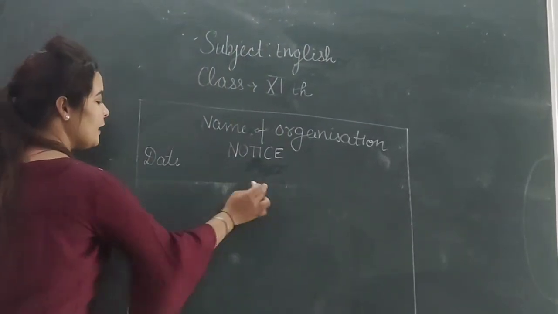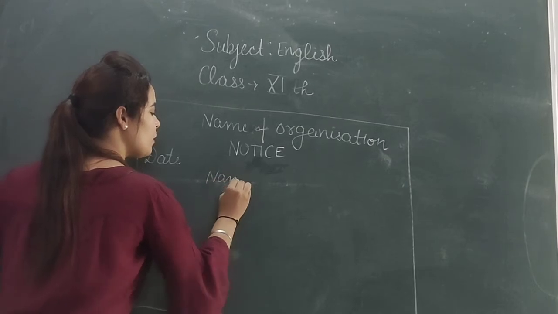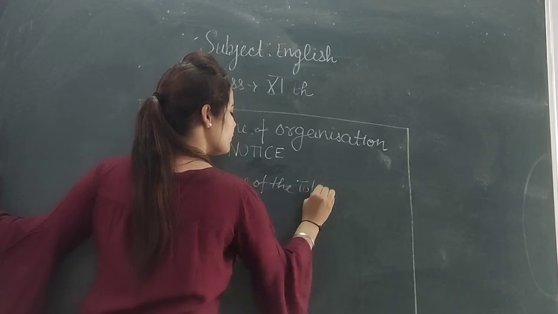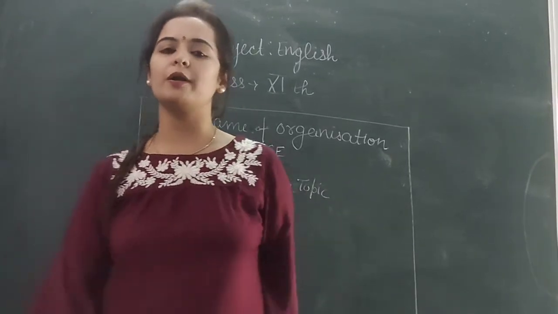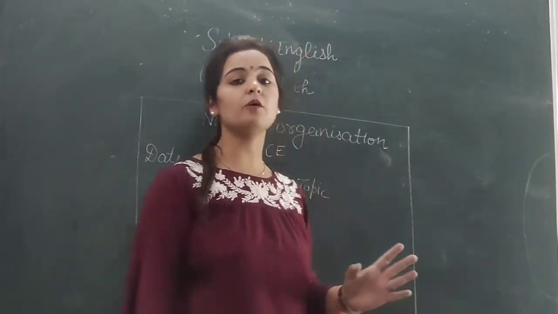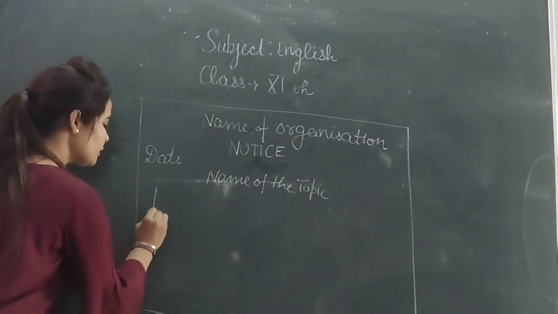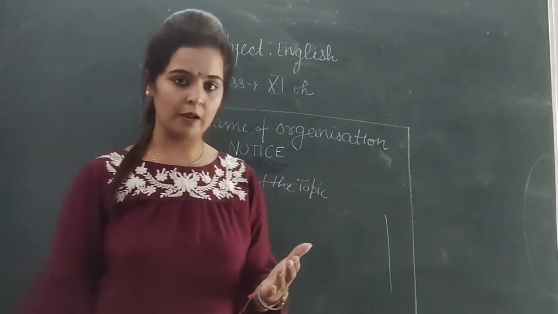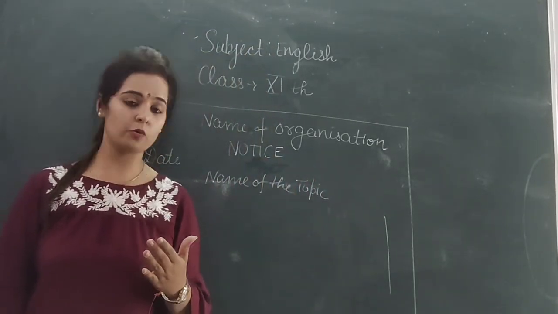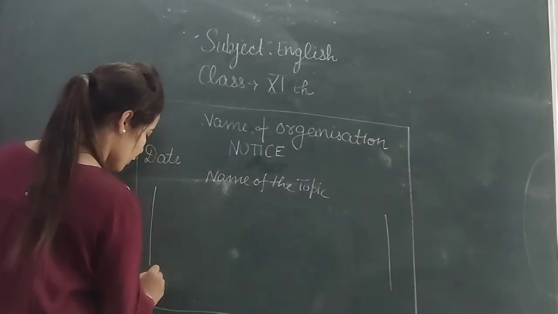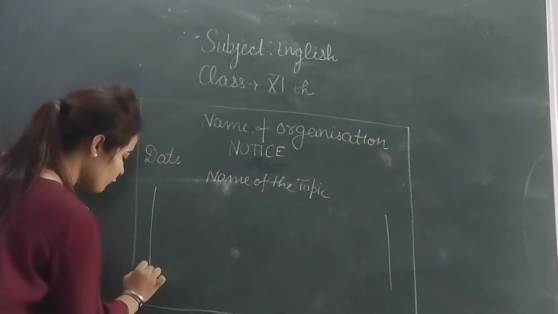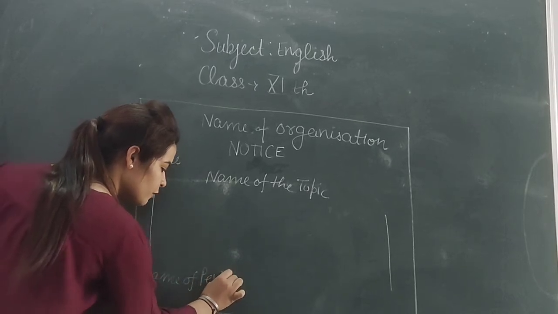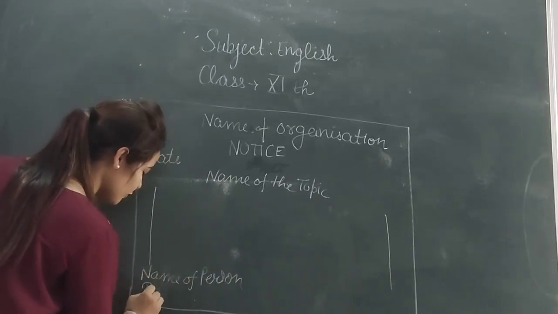You will write it. And here you will write the name of the topic. For example, we are going to organize a blood donation camp. So what is the name of the topic here? Blood donation camp. After that, what will we write here? कब होने वाला है, क्या होने वाला है, और कहाँ होने वाला है, okay, like this. And here, what will you write? The name of the person issuing the notice.